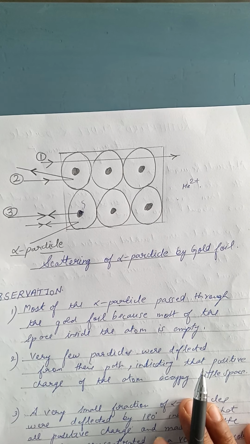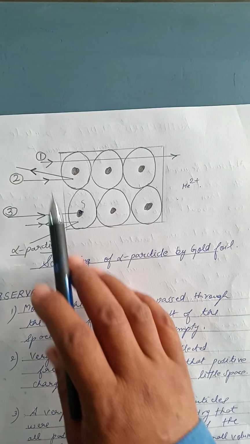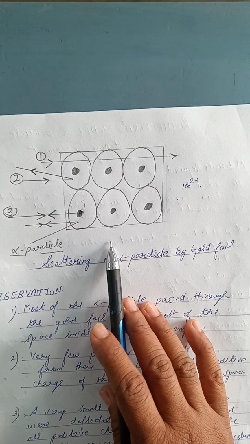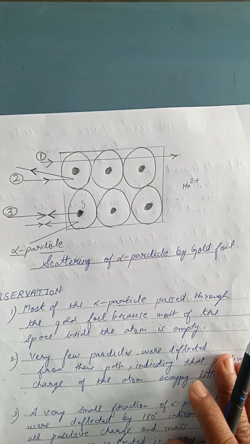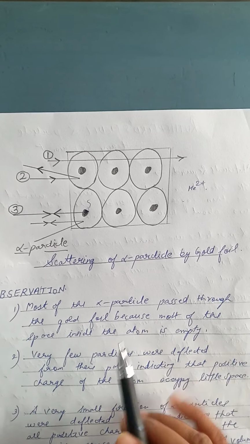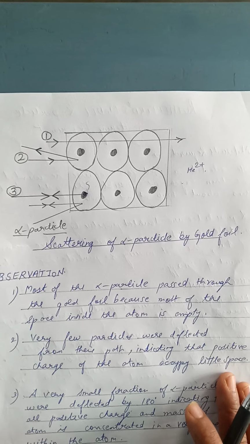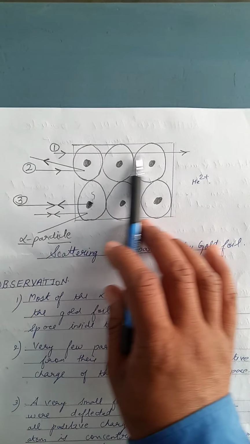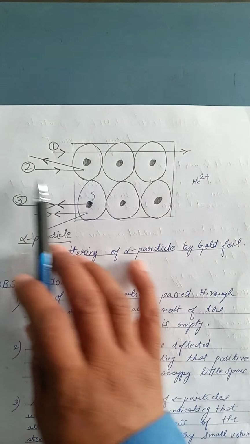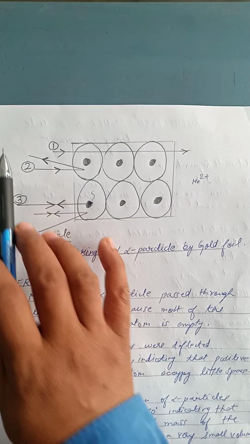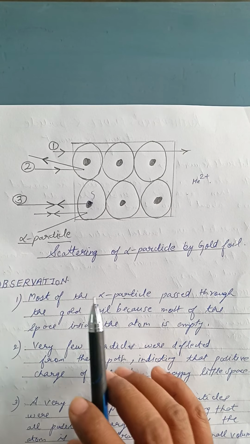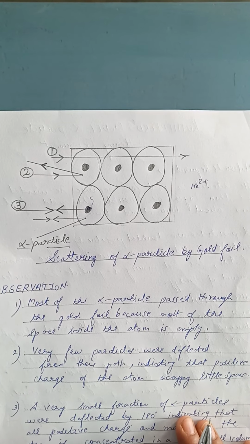So this is the alpha scattering experiment. What Rutherford has done is select a gold foil. Why did he select the gold foil? Because the gold foil can be converted into a layer as thin as possible. And these are the observations and conclusions. What are the observations? Some of the alpha particles pass straight, some of the alpha particles deviated from their path, and out of 12,000 one was rebounded. So we have to write the observations and conclusions.